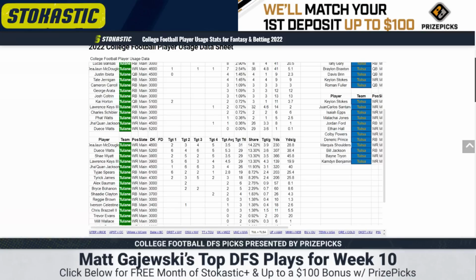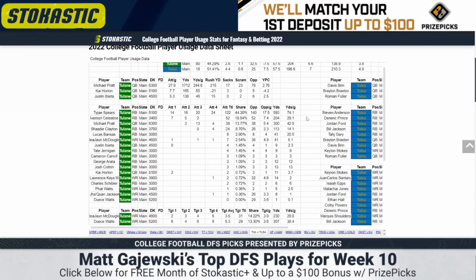So you have the most targeted receiver, far from the most efficient. Nobody is getting more than 6 targets per game. I think you probably just pay down for Shea Wyatt if you play anybody. But, I mean, you could play Lawrence Keys. You could play Jaquan Jackson, tight end Tyreek James. I'm probably not playing a Tulane pass catcher because not only do the scores have to come through the air, but you have to guess which one of them gets it. Much prefer Tajay Spears in the backfield.